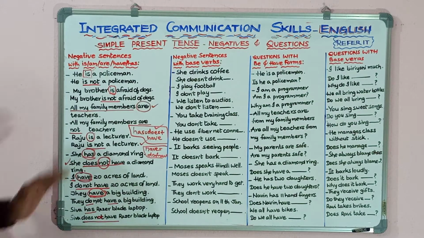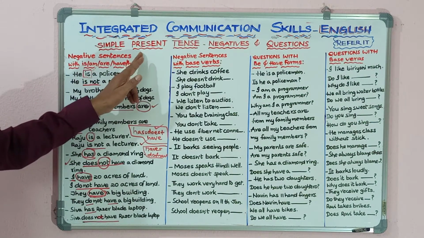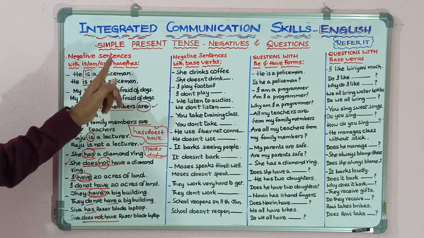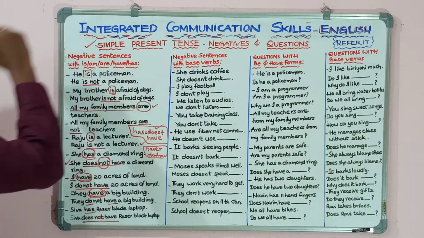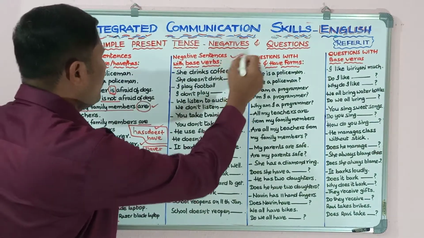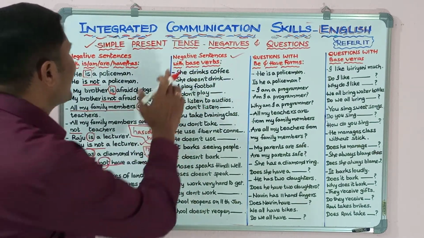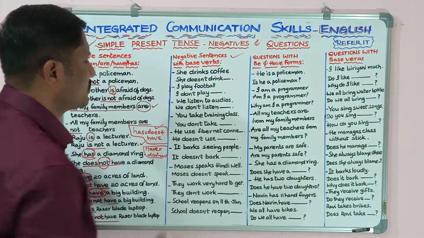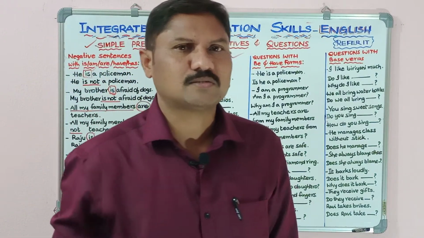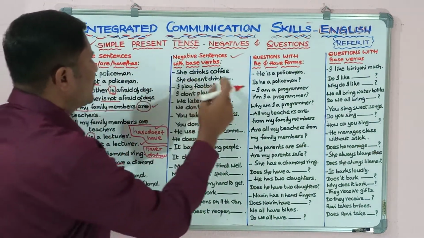So this is how we can frame negative sentences for the sentences with is, am, are, have, has in the simple present tense. Now look at the second part. This is the second part, and this part shows us the information about negative sentences with base verbs. Okay, base verbs, using base verbs, how can you frame negative sentence? That is this part.